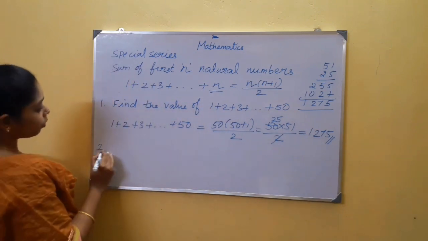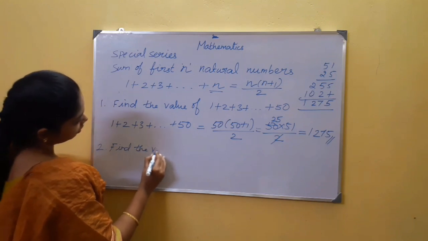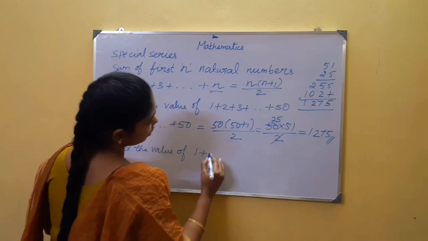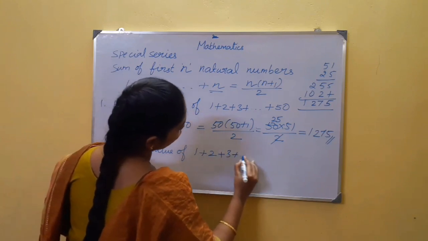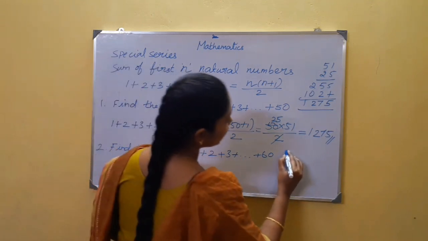In the same way, the second problem. Find the value of the sum of the first 60 natural numbers, that is, 1 plus 2 plus 3 going on up to 60. Your n value here is 60. Do it as homework.